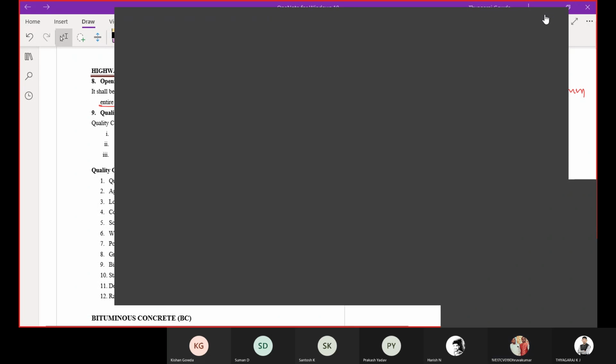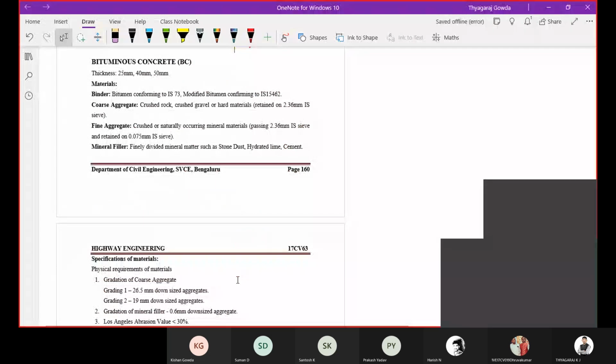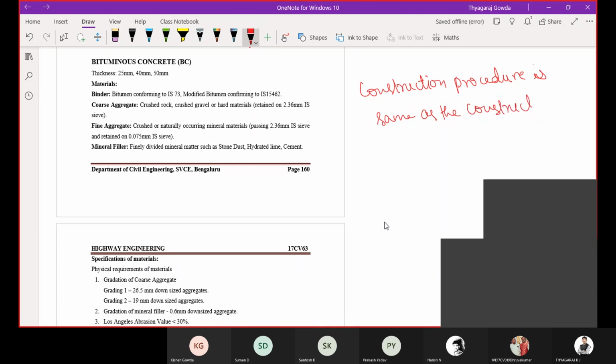Yes, sir. Okay. So next we will see bituminous concrete. I am not going into detail about the construction procedure. You can observe the construction procedure is the same as the construction of the DBM layer.